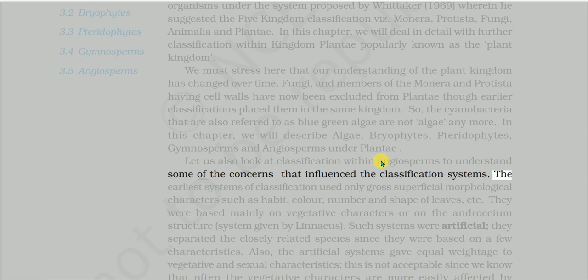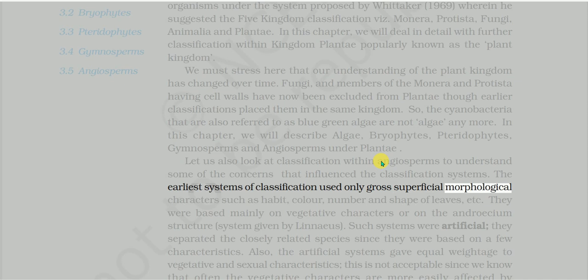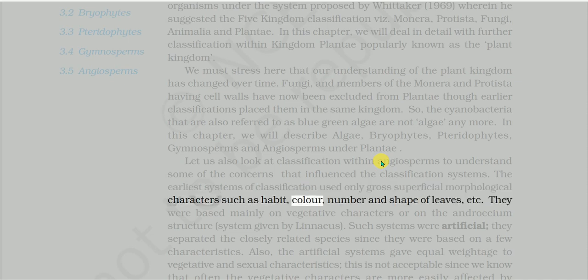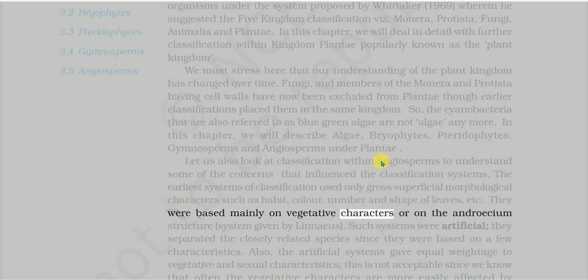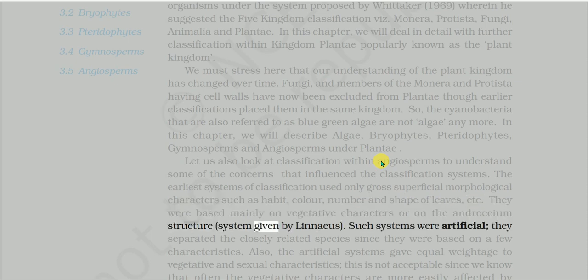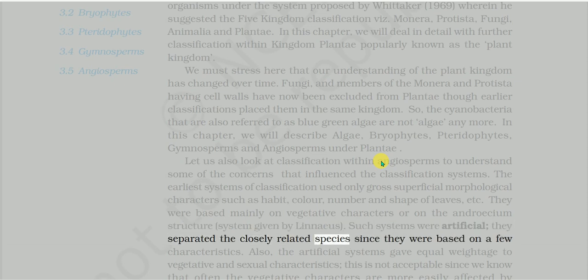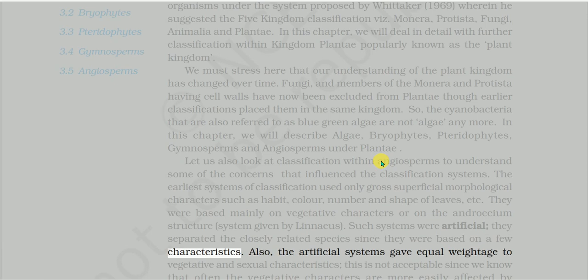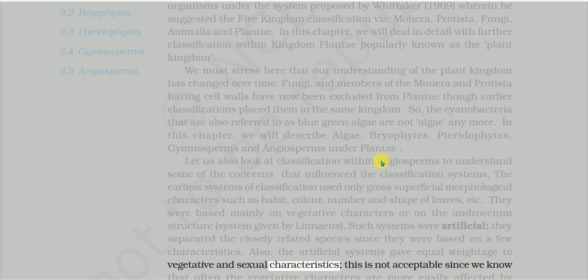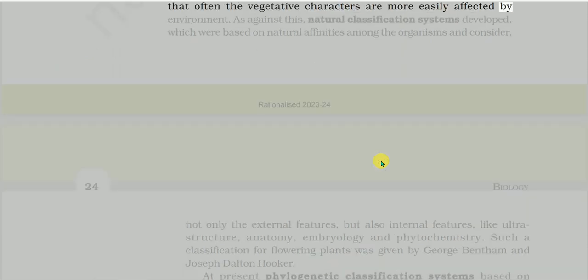The earliest systems of classification used only gross superficial morphological characters such as habit, color, number, and shape of leaves, etc. They were based mainly on vegetative characters or on the Androecium structure system given by Linnaeus. Such systems were artificial. They separated the closely related species since they were based on a few characteristics. Also, the artificial systems gave equal weightage to vegetative and sexual characteristics. This is not acceptable since we know that often the vegetative characters are more easily affected by environment.